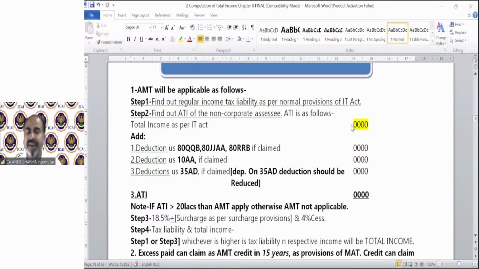It's quite complicated. I understand that you might be thinking, why now the AMT provision in the examination? We have already gone through so many provisions, so much complication. But why this AMT? Because you are a chartered accountant. You are doing the course of chartered accountant because nobody else can understand these provisions. So you have to understand it. Because if we say it's complicated, then who is going to learn these provisions?